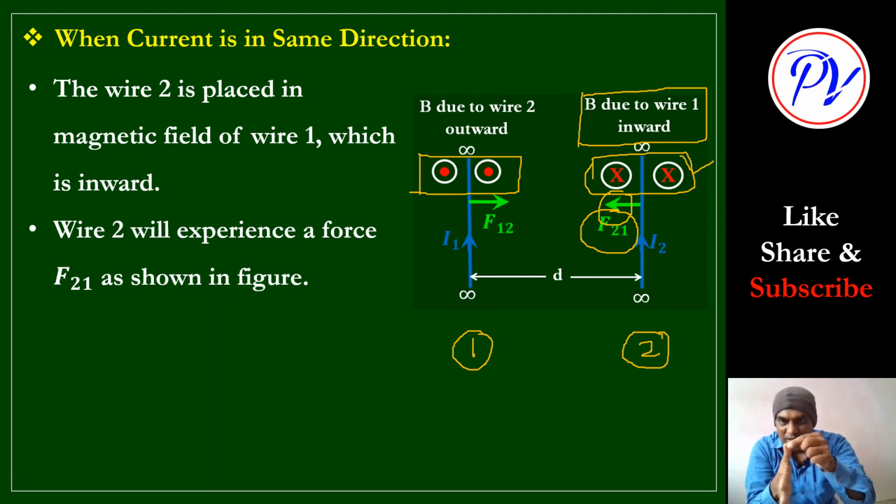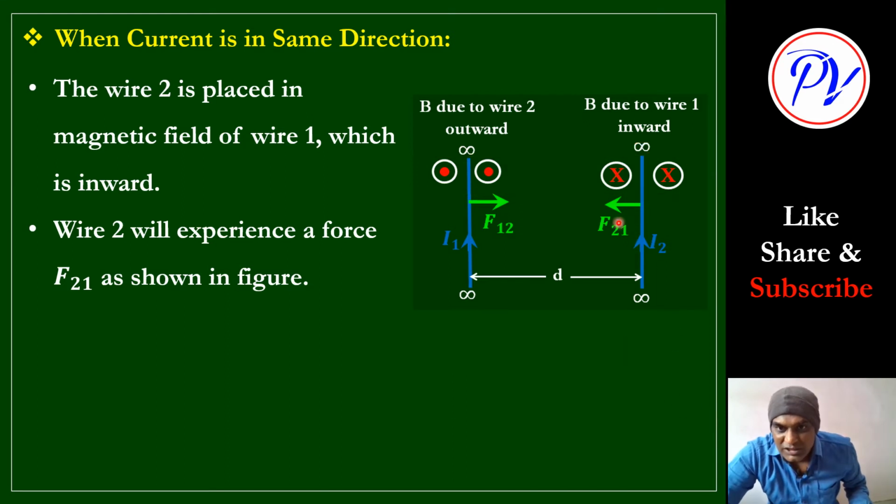Put your thumb in the direction of current I2, and the field in which this I2 or this wire 2 is placed, that is B1 field, and that field is inward. So you put like this. Then the palm will give you the direction of force, which is toward left side. Okay, so this is the direction of force. Should I erase these annotations? Okay, so this is the force F21 and towards this side.